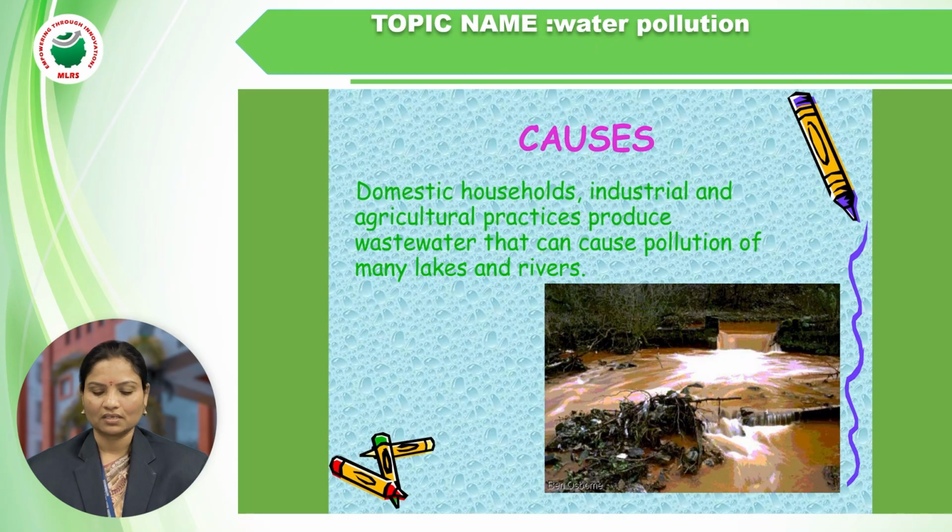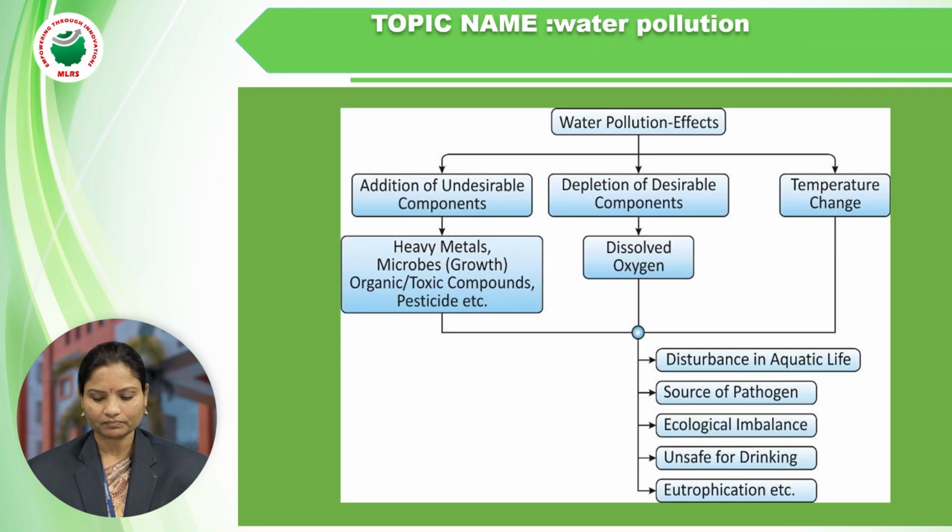So what is the reason? Domestic, household, industrial, and agricultural practices produce wastewater that can cause pollution of many lakes and rivers. Well water can also be polluted because of chemical components, impurities, or contaminants. This reduces the fresh water level because of all the industrial impurities.